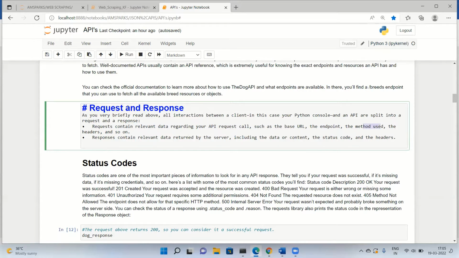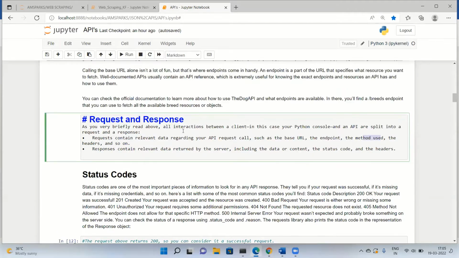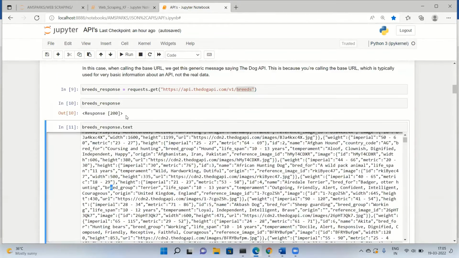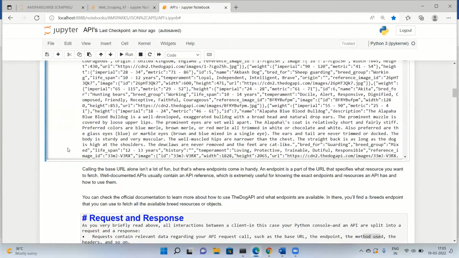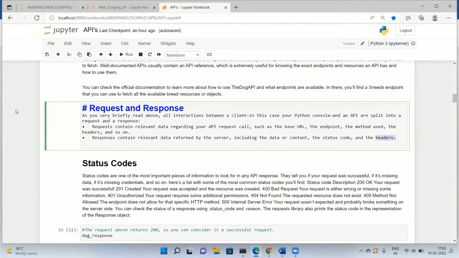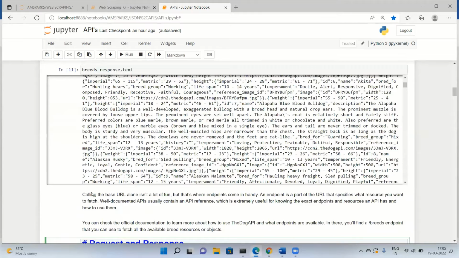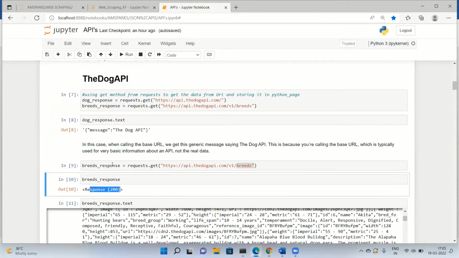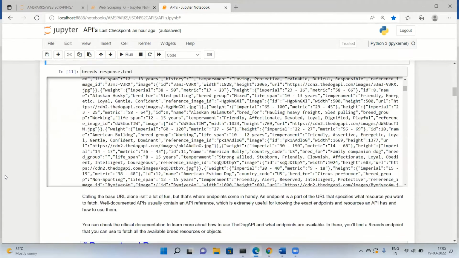The response is the relevant data returned by the server, including the data or content or text, the status codes, and the headers. So these are the two components: request and response.